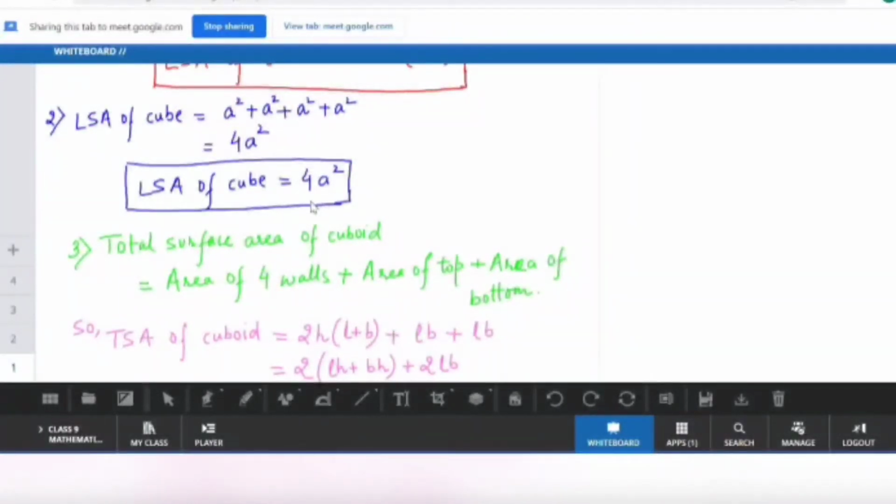The lateral surface area is what? 4A square. It means the area of 4 walls. So what is the area of the top if you are taking a cube?